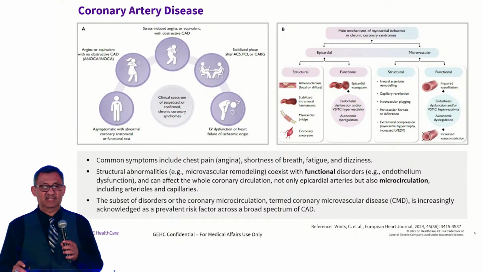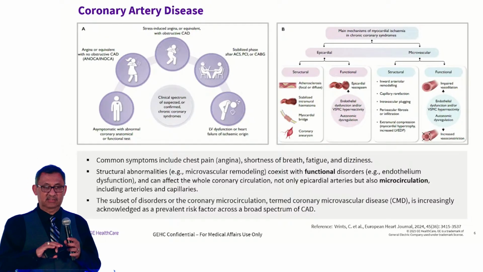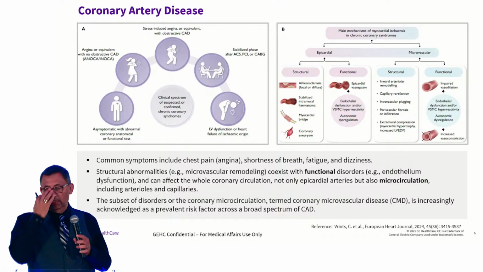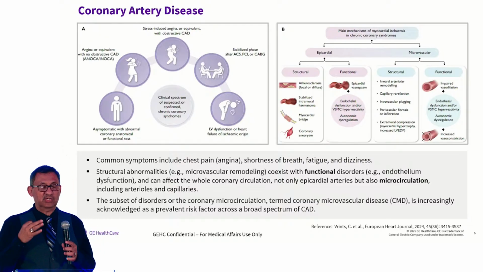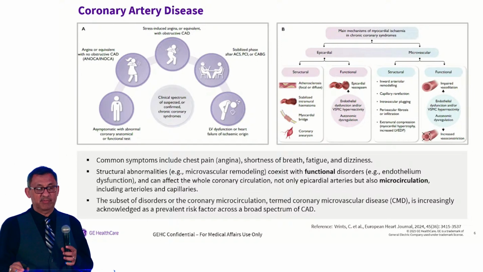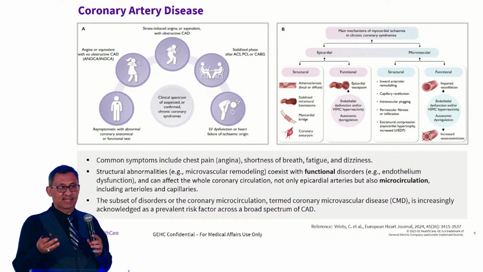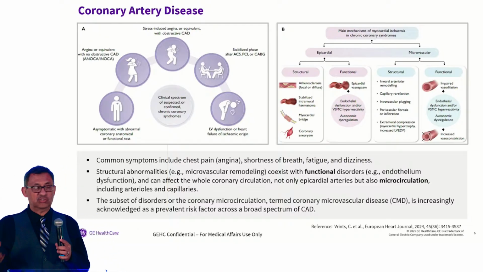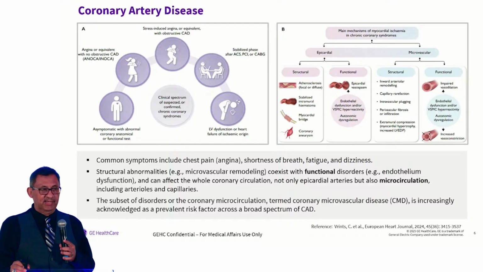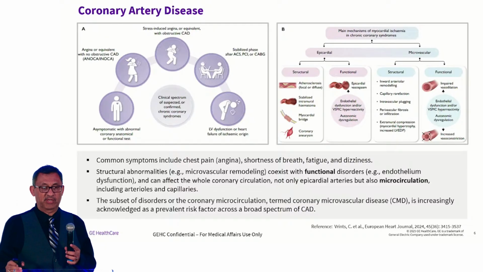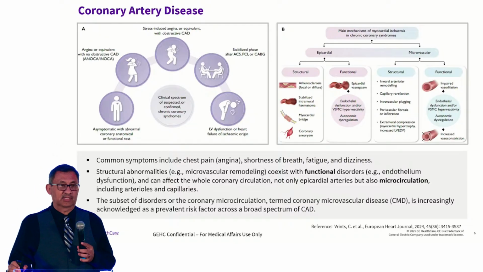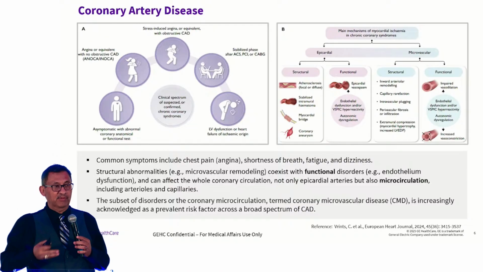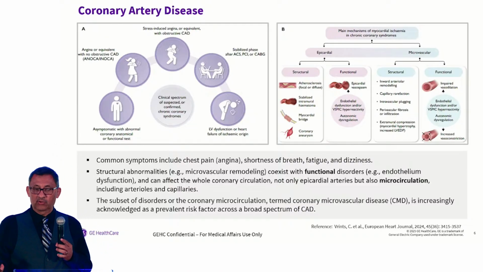Let's talk about CAD, and let's talk about the range of CAD. The range of CAD can vary. You can start with patients that are completely asymptomatic, but they had an abnormal test, whether it was a calcium score, just a plain treadmill, SPECT, CTA, but the patient is completely asymptomatic. We have those patients. And then you have a group of patients that have what we call ANOCA, INOCA, or MINOCA.